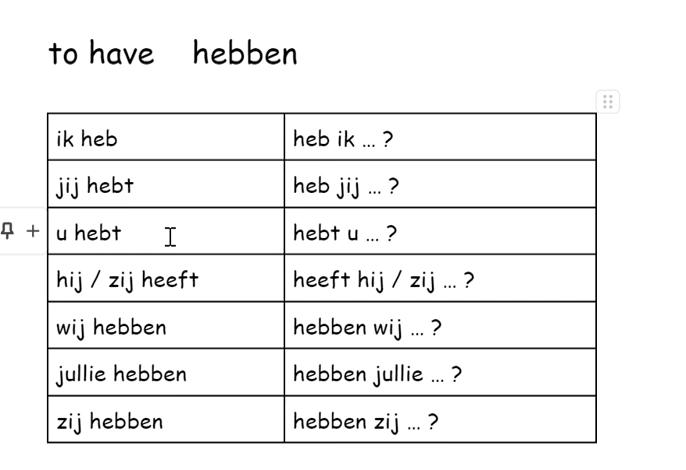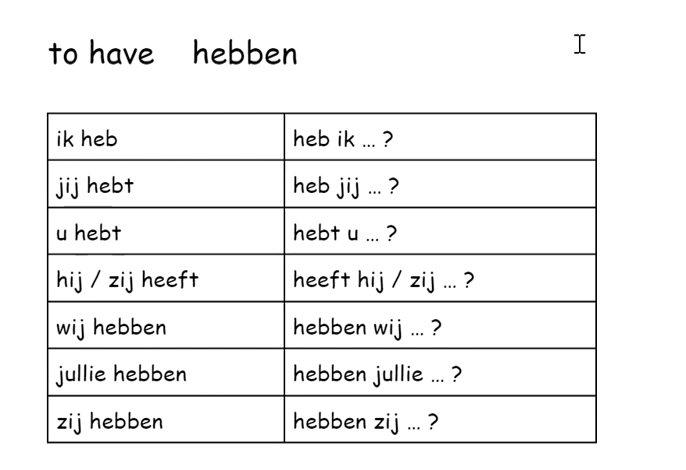Hij heeft, zij heeft. Wij hebben, jullie hebben, zij hebben. So, I have, you have, you have. He has, she has, we have, you have, they have. So you see, zij heeft is she has, zij hebben, they have. And with zij hebben, you cannot know if it's men or women. You have to know from the context. That's the same as in English. It's like they. So that's for the normal sentence that starts with hebben.